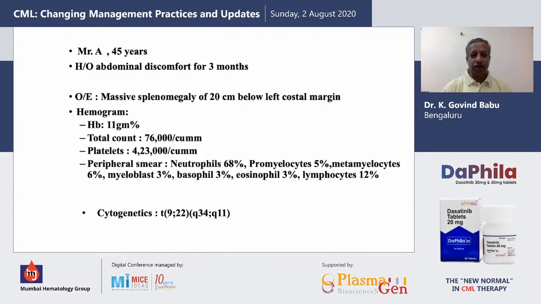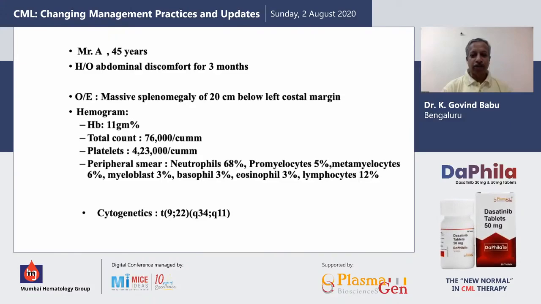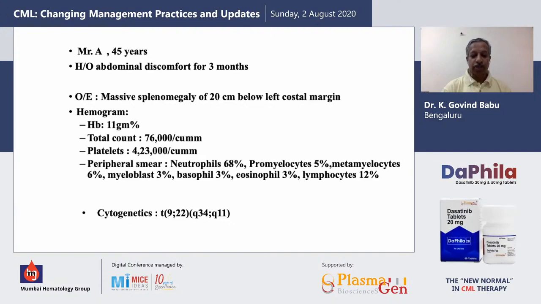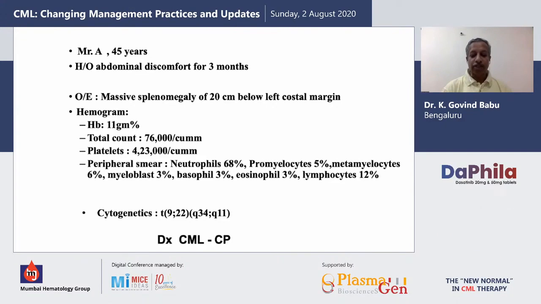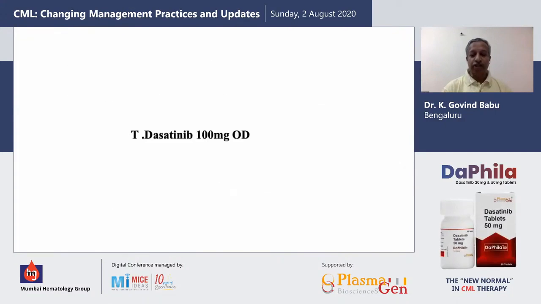A, a 45-year-old male who presented with history of abdominal discomfort for 3 months. He had a massive splenomegaly of 20 centimeters below the left costal margin. His hemogram was this. Cytogenetics was a classical translocation 9;22, and it was easy for us to make a diagnosis of CML-CP in this patient. And I started this patient on dasatinib, 100 mg OD.